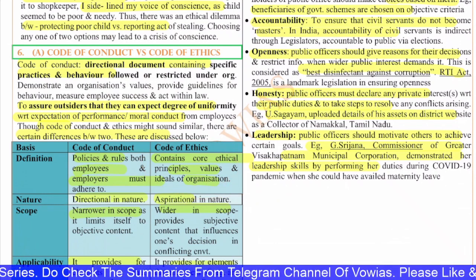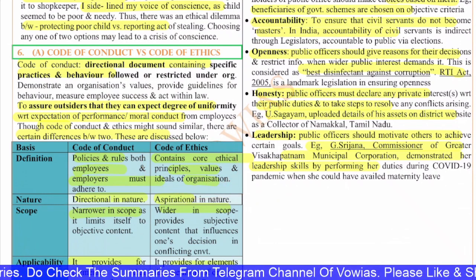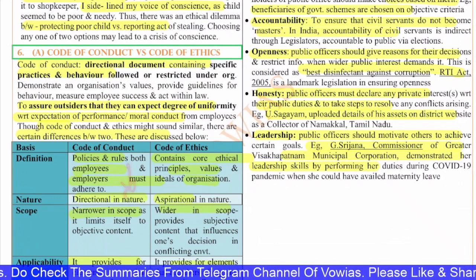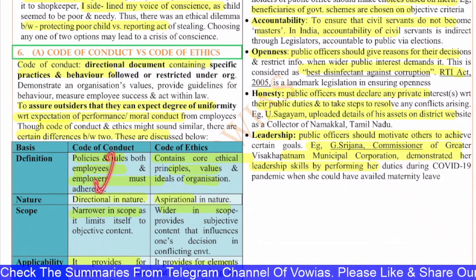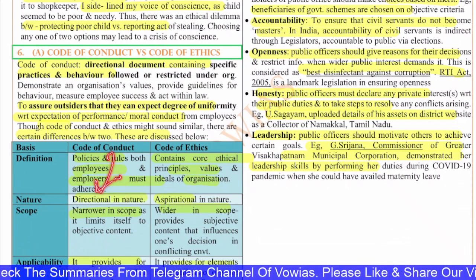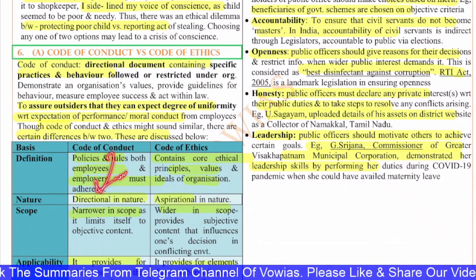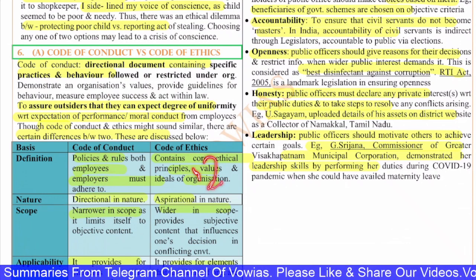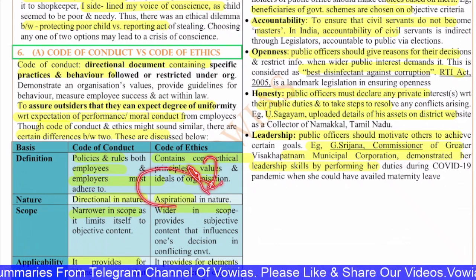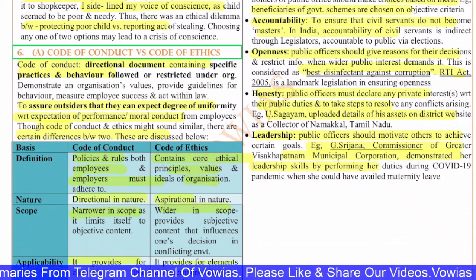And the nature of it, if you see, the code of conduct is directional in nature, but code of ethics is aspirational, because the code of conduct directs the people directly, it guides the people on what to do, what not to do. But code of ethics is more personal, they are more aspirational. Okay, there is always scope of improvement in the code of ethics.